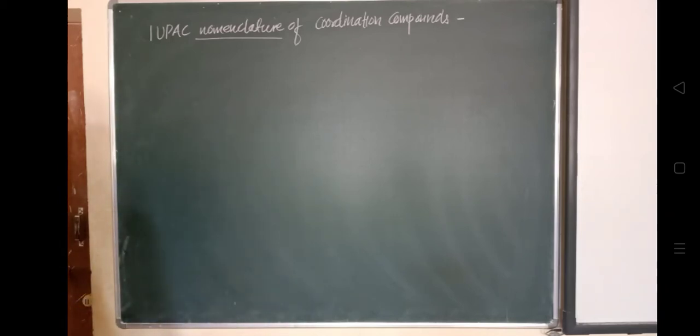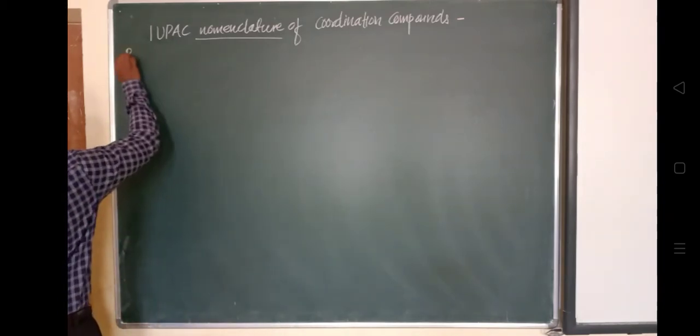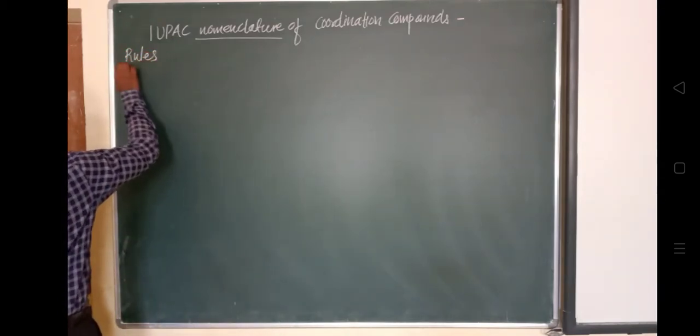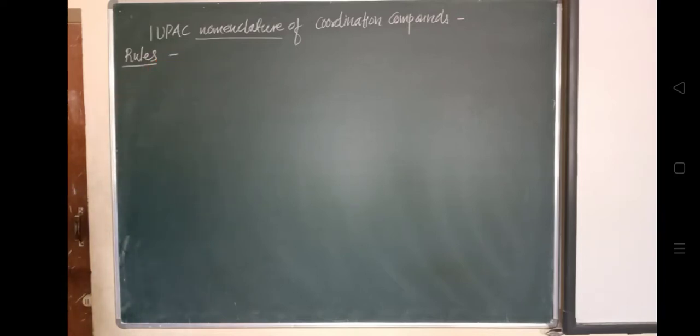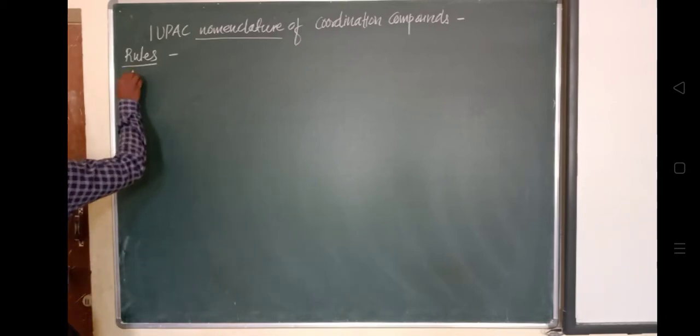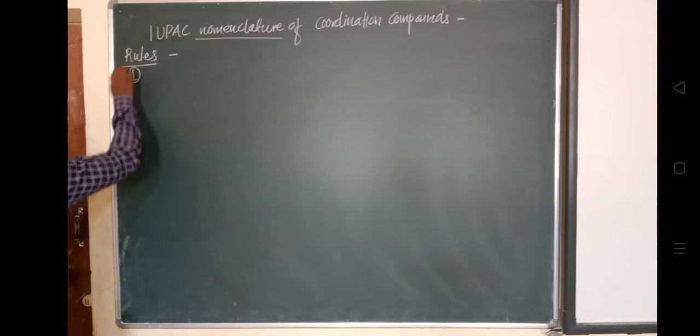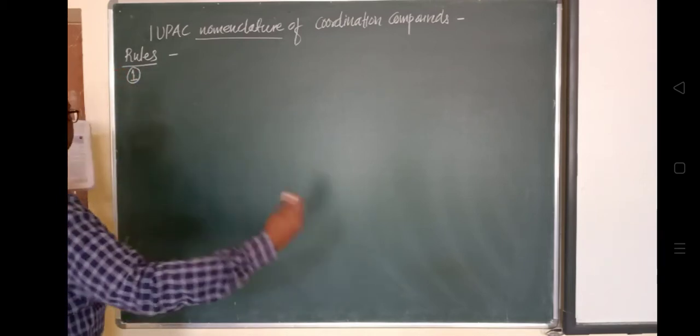There are certain rules for naming coordination compounds. What are these rules that we are going to focus on? There are different rules for naming coordination compounds recommended by IUPAC, and these are as follows. We will see the rules and their examples also.